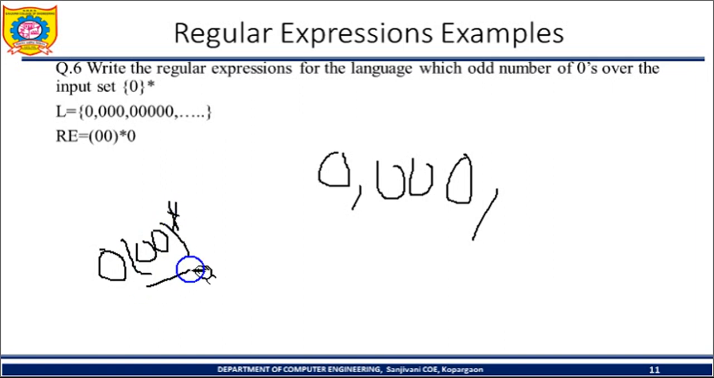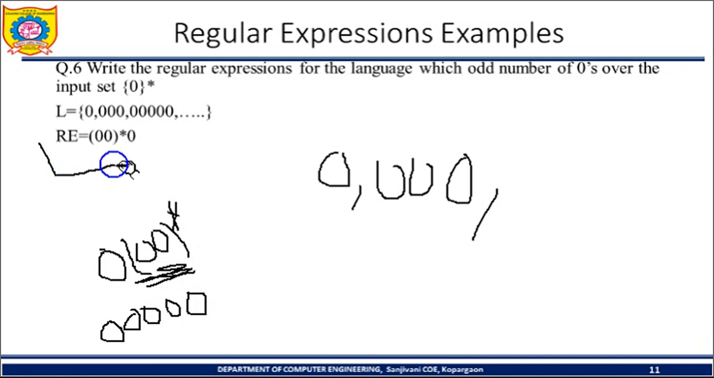So this indicates that if I am not selecting anything from the starred part, in that case one 0 is always there. After that I am selecting one time, so 3 zeros are there. After that I am selecting this combination 2 times, so that time it will be 5 zeros. So this is the regular expression for an odd number of zeros.